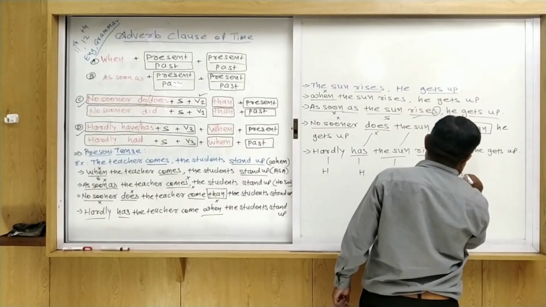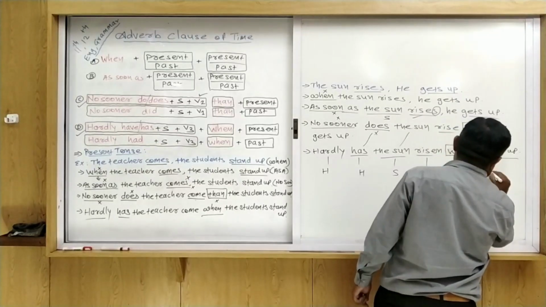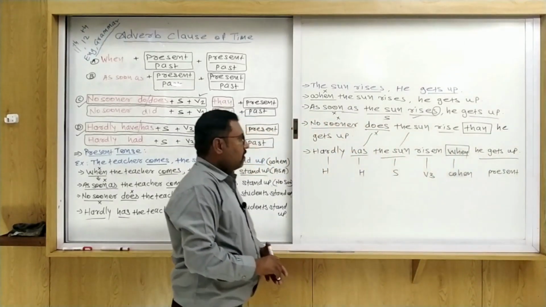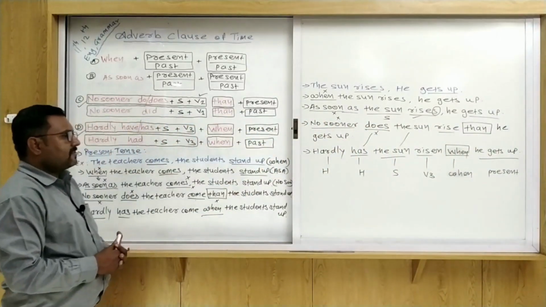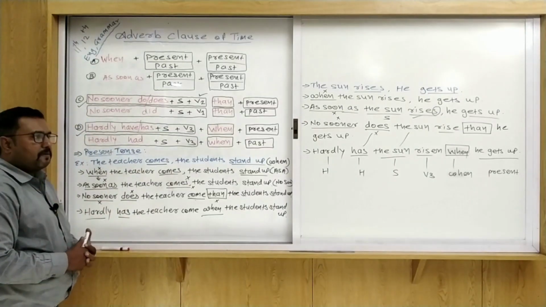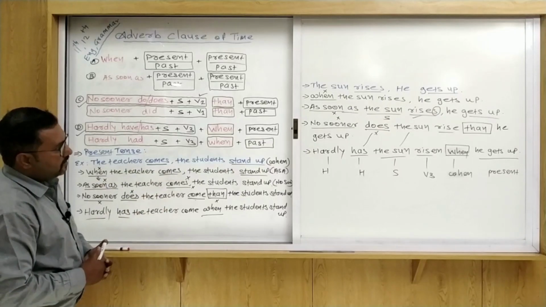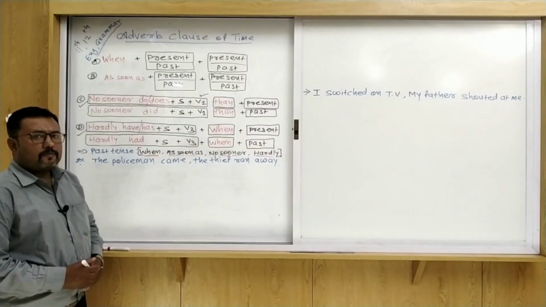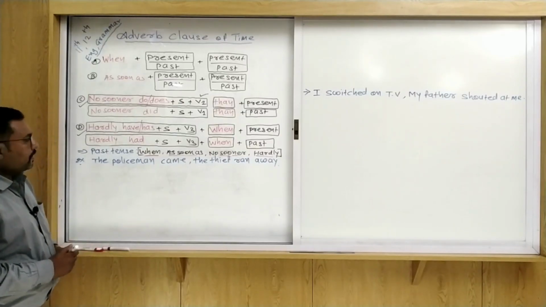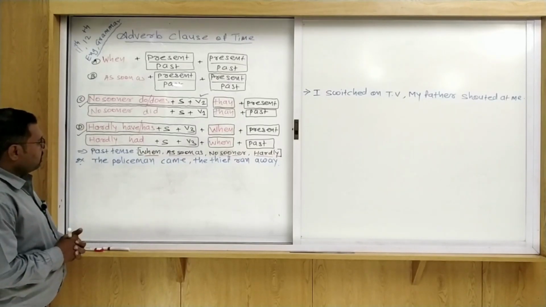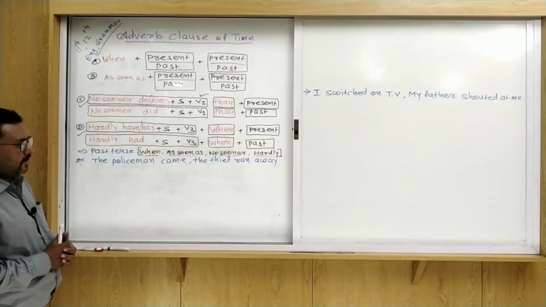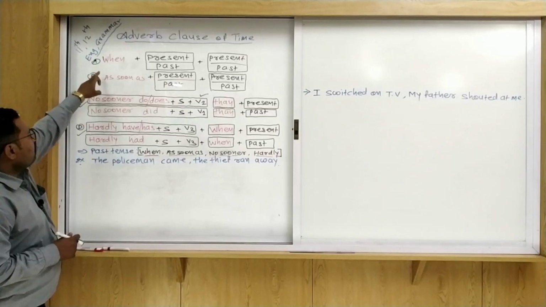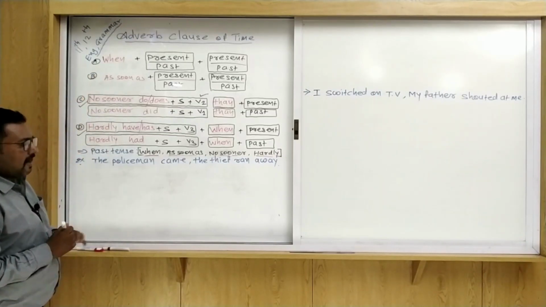So after that, simple present tense. This example is about simple present tense. After that we learn how we can use simple past tense. Now we are going to learn today about the past tense of using when, as soon as, no sooner and hardly. Before that we discussed only the present tense of using when, as soon as, no sooner and hardly.